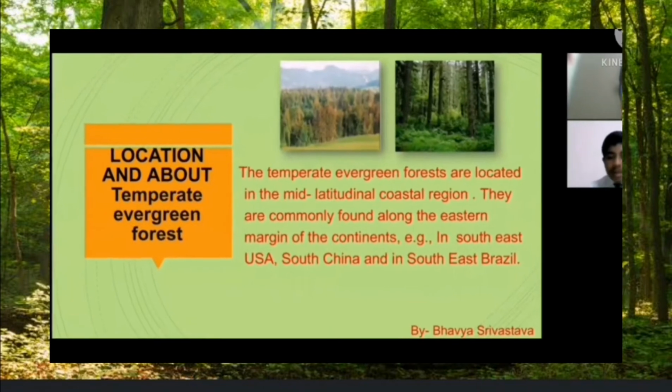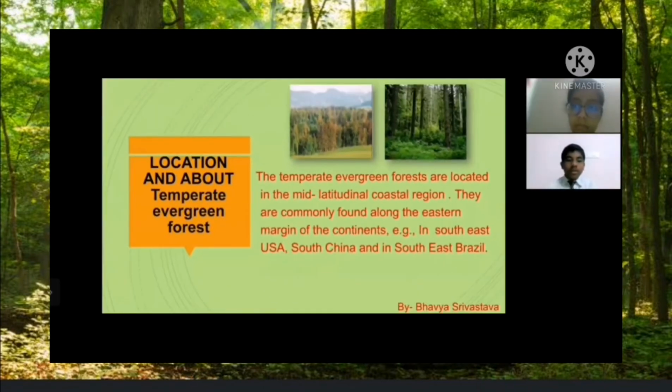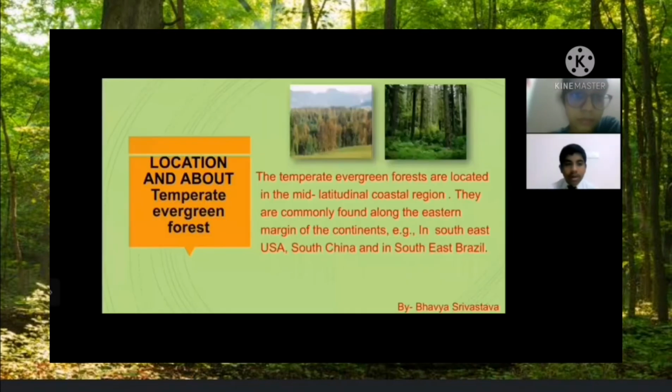Now it's the chance of Bhavish Srivastava. Having network issues, so I am only telling about his topic. His topic is location and about temperate evergreen forest.